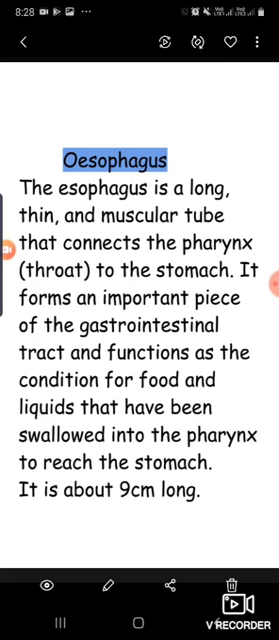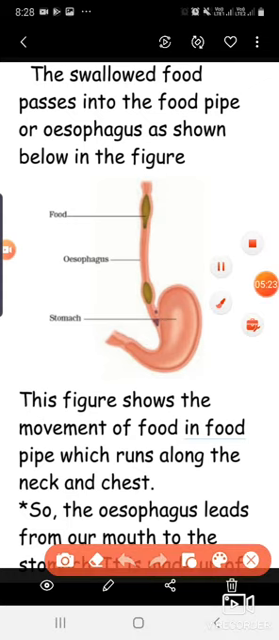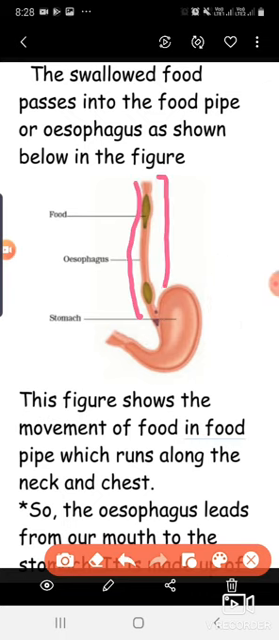And one important thing, let's see the diagram. This is the diagram of the esophagus. This is the esophagus. I think you are watching. This is the food items. So after the mouth, when food reaches the esophagus, one important movement occurs in the muscles of the esophagus, by rhythmic contraction and relaxation. Food passes through towards the stomach, and this movement is called peristalsis.